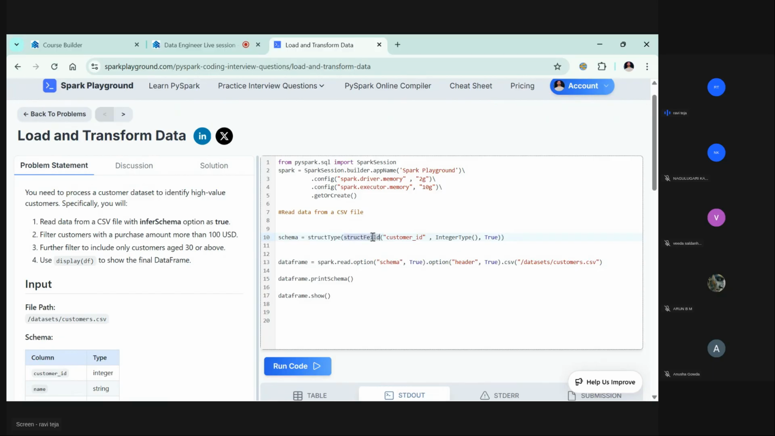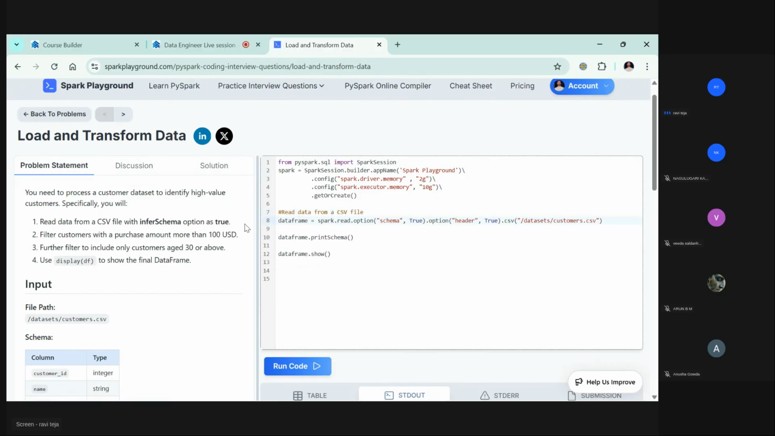This is the field in the entire structure of the data frame. The first field is customer ID, it is an integer type, and nullable is true. So that's how the schema looks. If you give your schema here, it will assign that schema to this data frame. That's how this schema thing works. For now we are not considering this. We are just taking the schema from the file itself, reading data from the CSV file with inferSchema option as true. Fine, you're done with this.